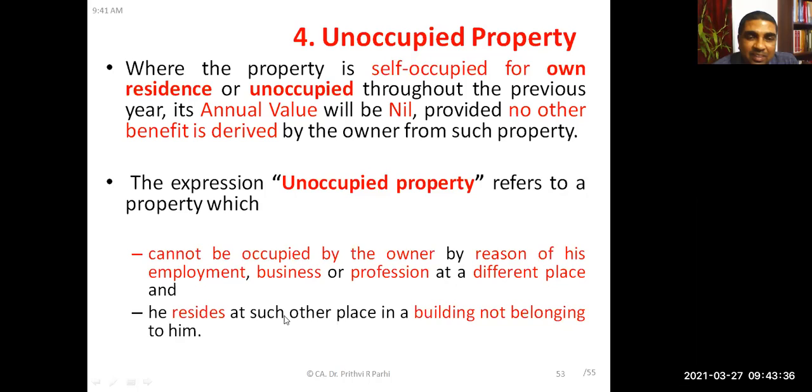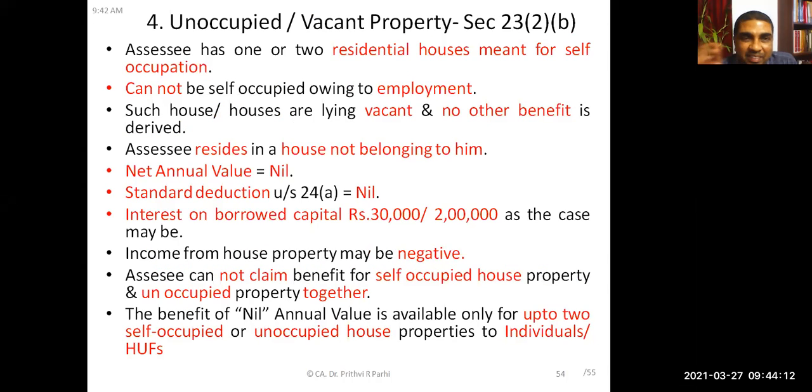And one more condition: he resides in such other place in a building not belonging to him. In that place, he is staying in a different house which does not belong to him. Let us say someone's house is in city A, but he's working in city B, and there he's staying in a rented house. Then the house in city A shall be treated as an unoccupied house. Did you understand this? What is an unoccupied house? Yes. Okay. Now, what is the treatment?